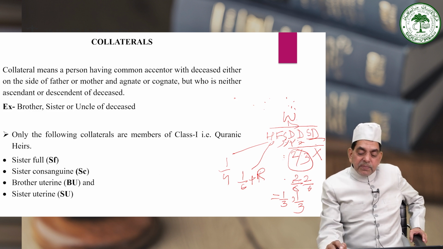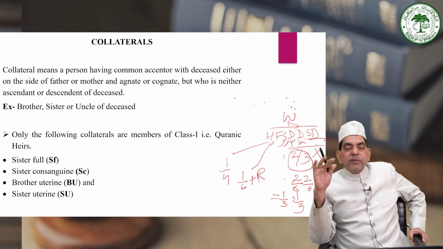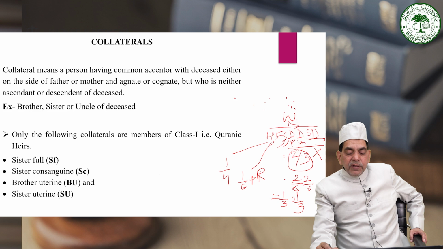But as soon as there is a presence of the son, then the son will definitely have a different impact on the father as well as on the daughter class. One impact will be that the son will be competent to convert D1 and D2 into his own class, means daughter 1 and daughter 2 will be converted into the residuary class, and they will become entitled to inherit the entire residue along with the son, because the son is a male of equal degree. Here S, D1 and D2, all three members are equally nearer to the deceased, therefore they will inherit together. How can they inherit together?